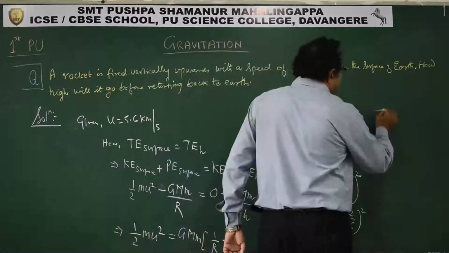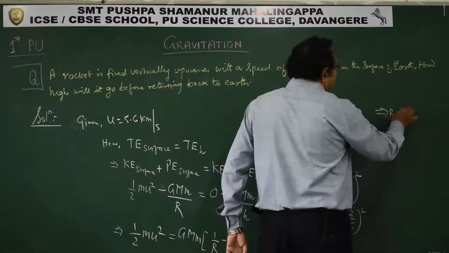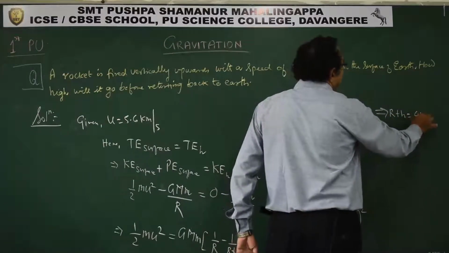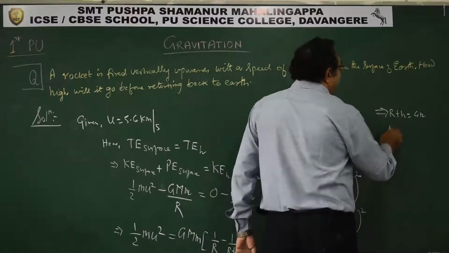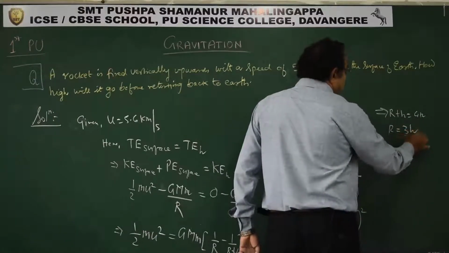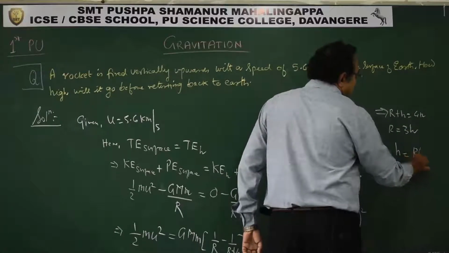So what we get now? This means r plus h is 4h. So r is equal to 3h. So h is equal to r by 3.